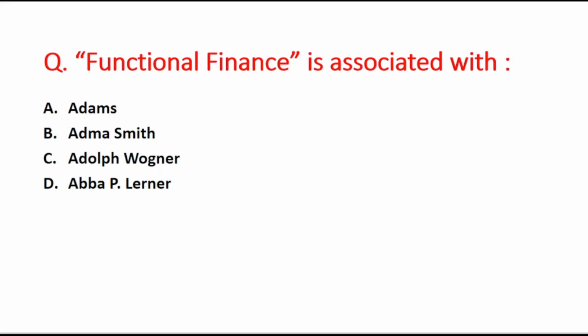Now the next question is: functional finance is associated with. A option is Adams, B option is Adam Smith, C option is Adolf Wagner, and D option is Abba P. Lerner. So the right answer is option D, that is Abba P. Lerner.